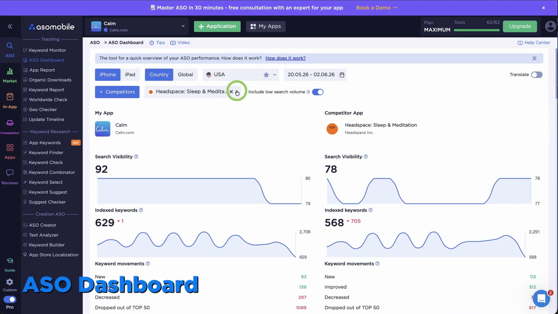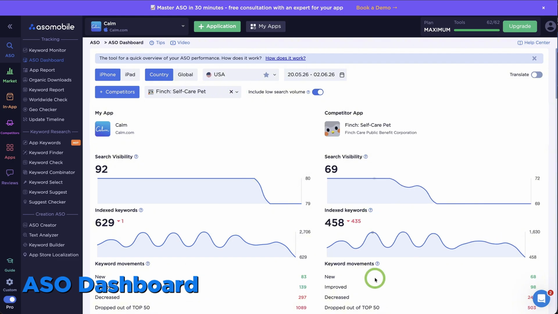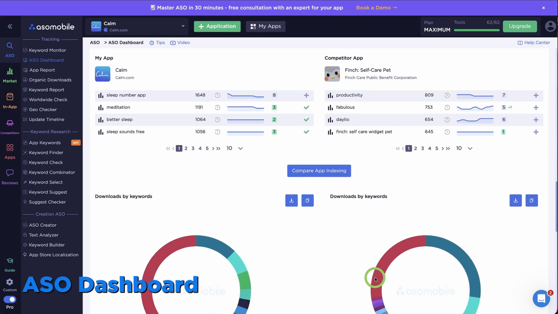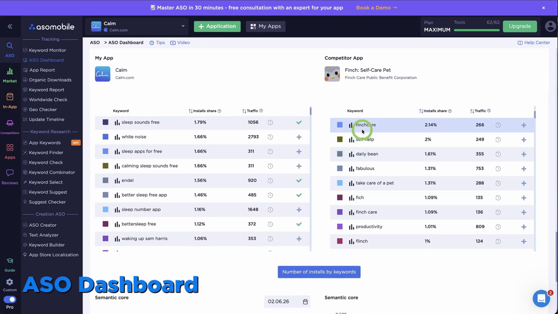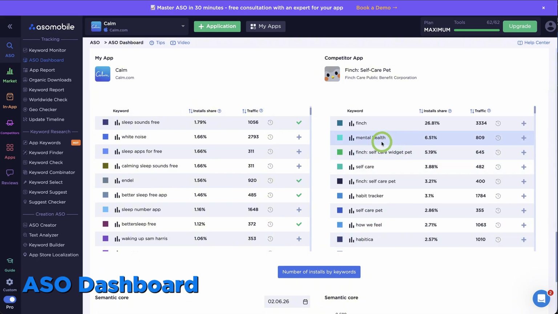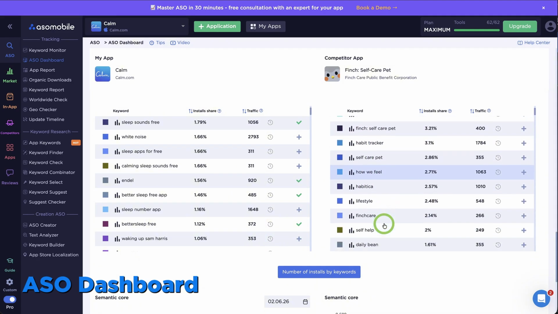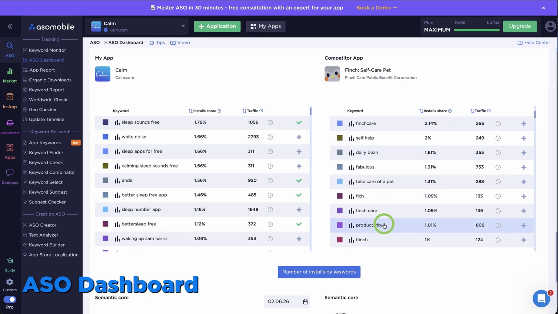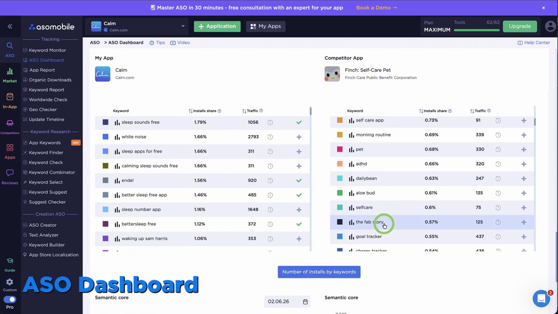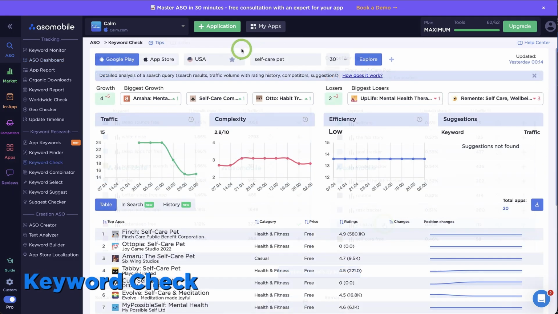Now Finch. This is an app for emotional support and habit tracking, not meditation, but another angle of the mental health category. And that's exactly why it completely ignores the word meditation. Look, Finch has no ranking at all for meditation, but for ADHD organizer, self-care pet, and emotional support app, Finch is firmly established, while Calm is either absent or somewhere around the 40th, 15th positions.